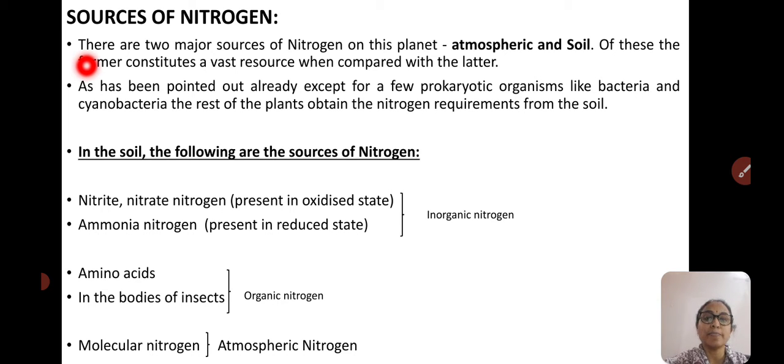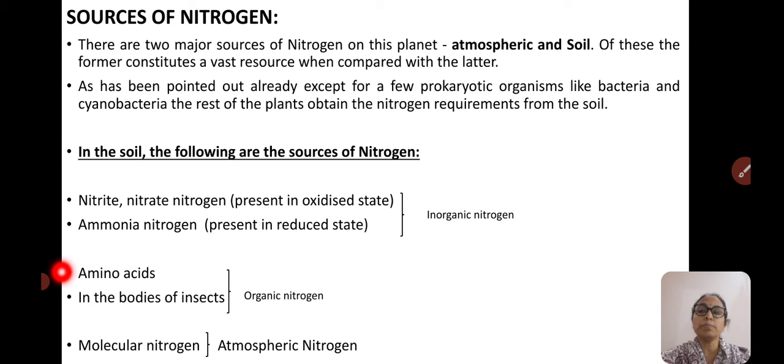So let us see the first topic under nitrogen metabolism, that is sources of nitrogen. Nitrogen is the major source in the atmosphere and also in the soil in the following forms. In soil, we can see nitrates, nitrogen present in the oxidized state, which is inorganic. One more inorganic form is ammonia nitrogen, present in the reduced form.